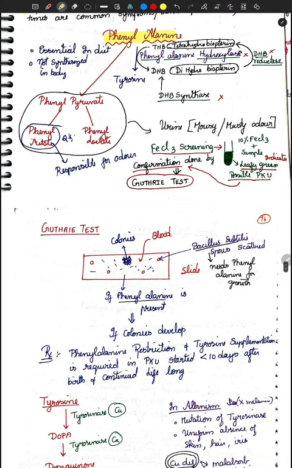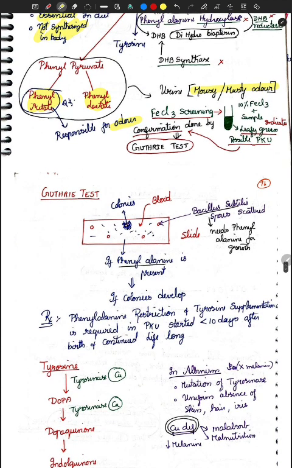Phenylalanine is the first essential amino acid; we know it is not synthesized in our body. The point you should know is the breakdown products: phenylpyruvate, phenyllactate, phenylacetate. Whenever acetate is added, it has a peculiar odor. What is the odor here? Mousy odor or musty odor.